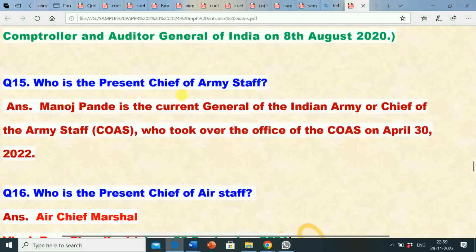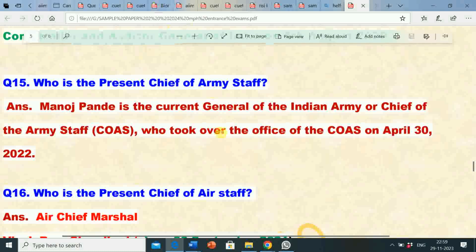Question number 15. Who is the present Chief of Army Staff? Its answer is Manoj Pandey. Manoj Pandey is the current General of the Indian Army or Chief of the Army Staff (COAS), who took over the office of the COAS on April 30, 2022.